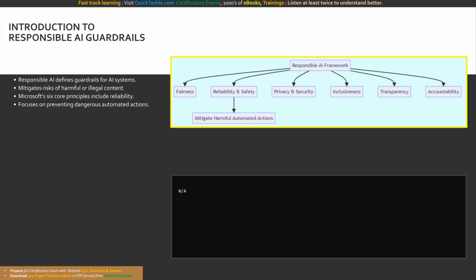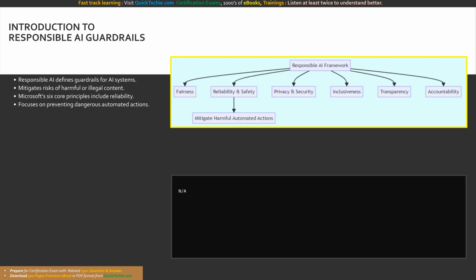paramount. According to our official documentation, responsible AI is a term used to describe the critical considerations for building AI systems that include strict guardrails. These guardrails are explicitly designed to mitigate the risk of harmful, illegal, or offensive content generation, as well as to prevent dangerous automated actions from occurring in the real world.